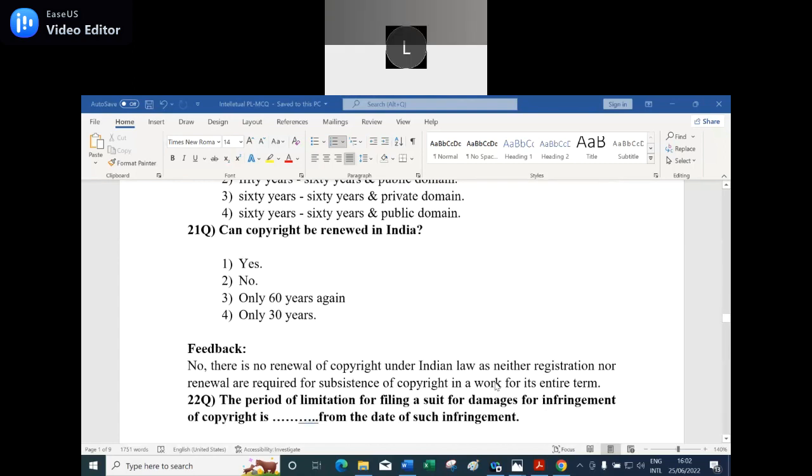No, there is no renewal of copyright under the Indian law, as neither a registration nor a renewal is required for the subsistence of a copyright in a work for its entire term.